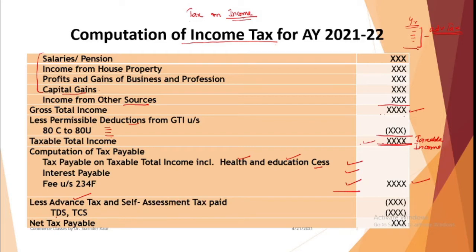Then some tax is deducted at source or collected at source, like when you have deposits in bank, then the bank deducts tax on your interest income. When you are having a salary income, your employer deducts tax and pays tax on your behalf. So TDS has already been there, TCS has been collected by the bank, some tax has also been paid by you. So out of your total tax liability, whatever taxes have been paid by you in some way or the other, when you deduct them, the remaining is your tax payable, and in some cases you might be having a tax refund. So this is your computation of income tax.